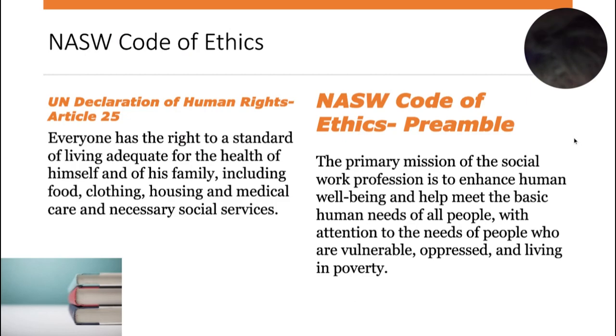So from the NASW Code of Ethics and the Declaration of Human Rights, here are two articles. One is from the preamble, and the other one is Article 25 that is related to poverty. From the Declaration of Human Rights, it says, everyone has the right to a standard of living adequate for the health of himself and of his family, including food, clothing, housing, and medical care, and necessary social services.